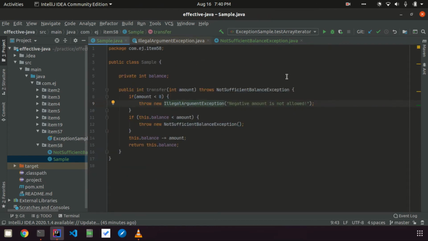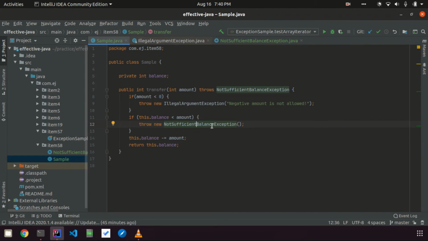Alright, so this is regarding when to use checked exceptions and unchecked exceptions. Another point regarding checked exceptions: whenever you want to throw a checked exception, as I said, these are exceptions which are thrown for recoverable conditions. That means the client can try to recover from that condition.